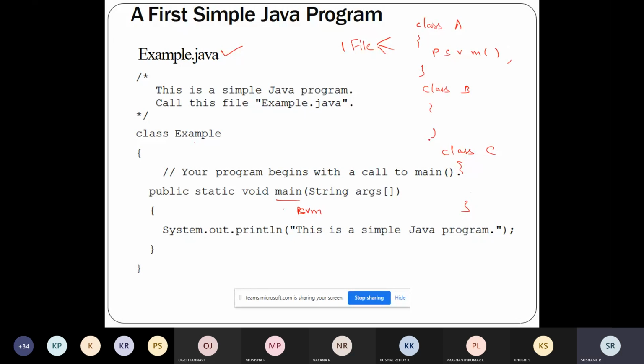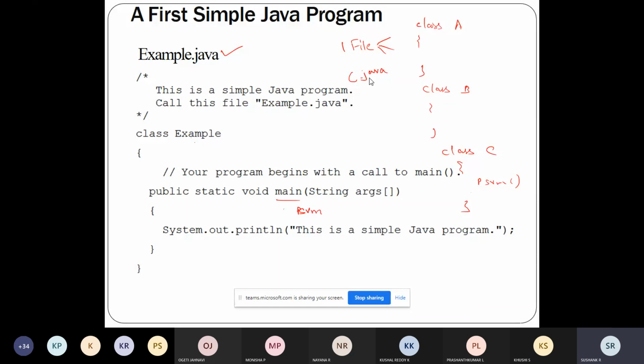If the main function is there in class A, my file name should be a.java. If the main function is in class B, my file name will become b.java. If my main function is in class C, my file name will be c.java. So this is how the name is defined.